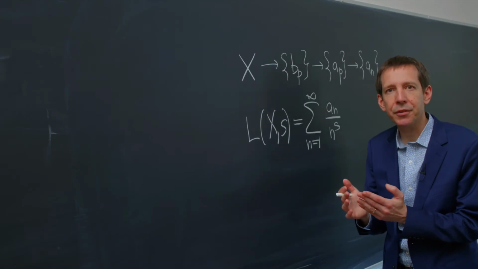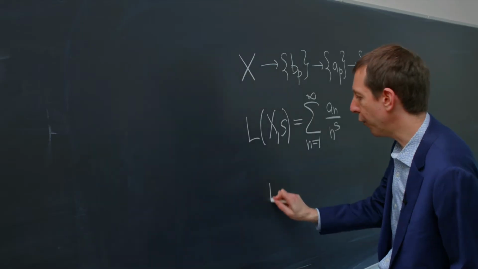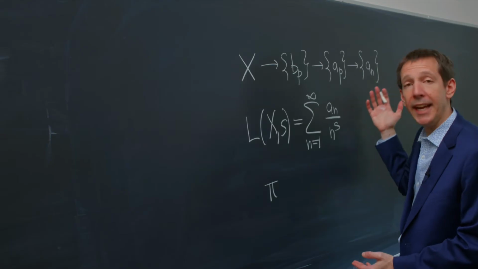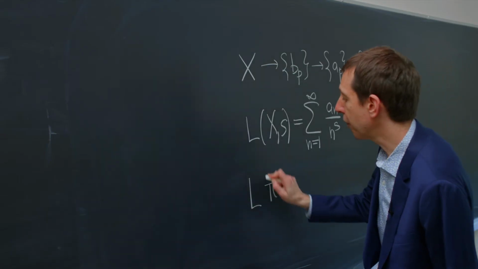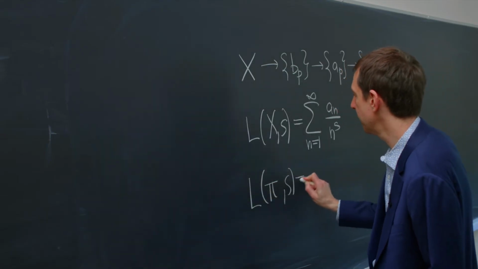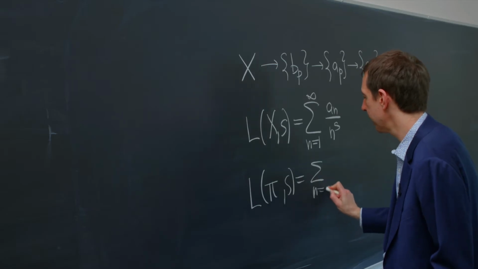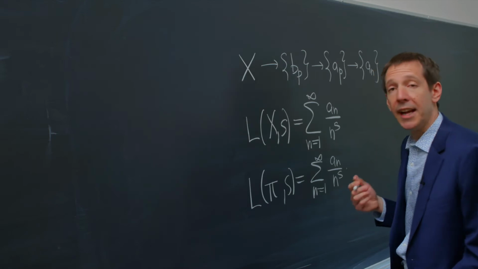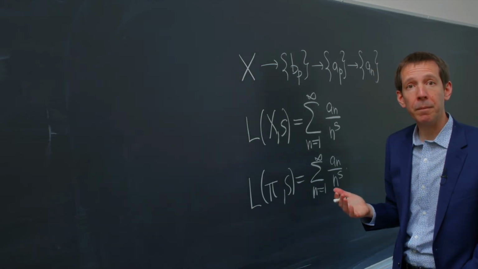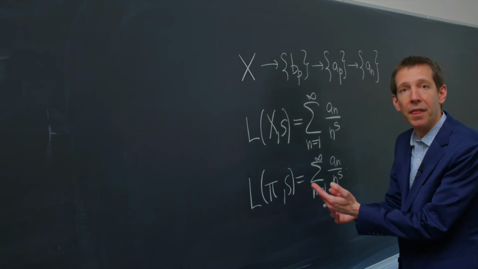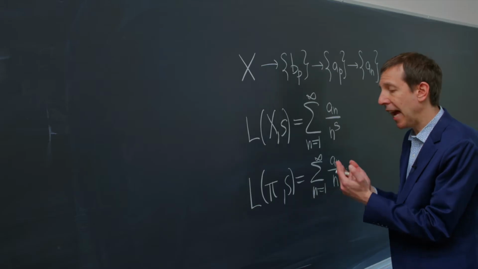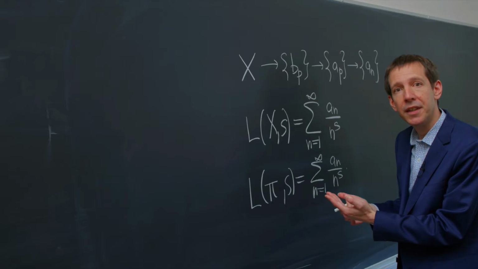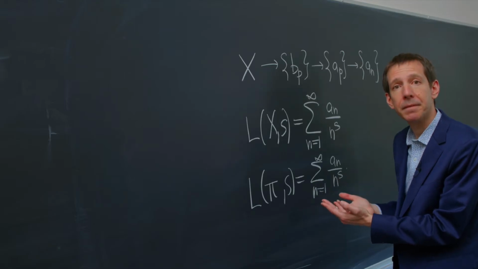If, on the other hand, you start with an automorphic form pi, you can also generate a sequence of numbers a_n, and you can also write down an L function by the same formula. Except if you start with an automorphic form, you can prove that this L function has an analytic continuation, or possibly a meromorphic continuation, to the entire complex plane.